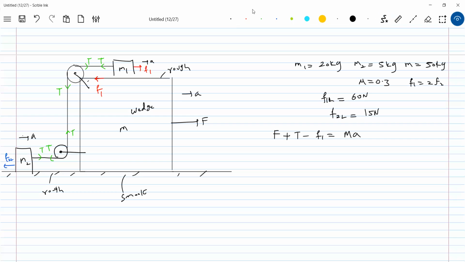You look at the forces here: applied force F, frictional force F1, and the tension. What force is acting on the pulley should also act on the wedge. And here also it is there. So now shall I add one more T for this? Okay, fine. So two pulleys are there, no? So what force is acting on the pulley is also acting on the wedge. Vertical forces we ignore because we are discussing motion along the x-axis here. This is on the wedge. You write it here.